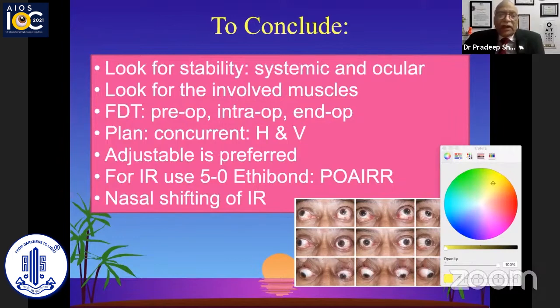Adjustable is preferred, and for the inferior rectus, I would say that we should use a 5-0 ethibond suture to prevent the progressive overaction. This probably is also because the superior rectus may be tight and the inferior rectus, which has been recessed, can fall back, working against a tight superior rectus. Also because of the Bell's phenomenon, which consistently rolls the eyeball up, the inferior rectus is always likely to be recessed more and more. So a non-adjustable suture would be preferred for the inferior rectus. And a nasal shifting of the inferior rectus should also be done in cases when we are doing bilateral IR, as there would be a pattern exo if we do not do this.